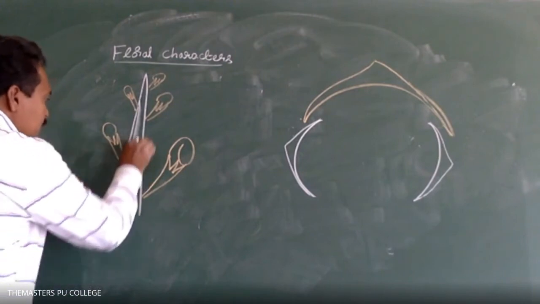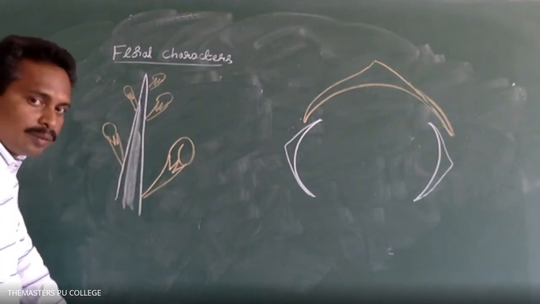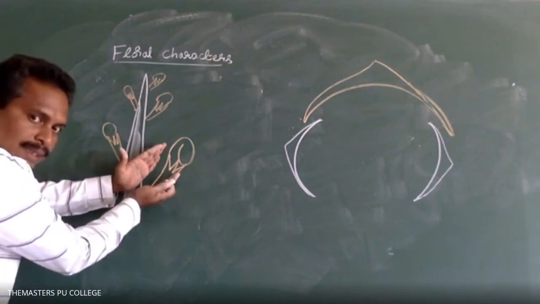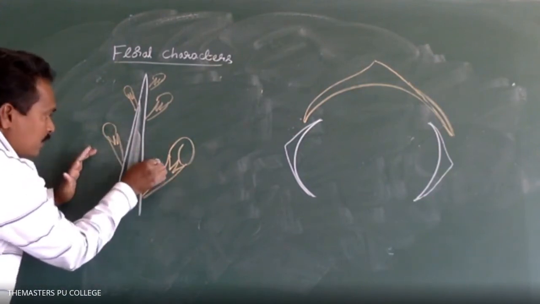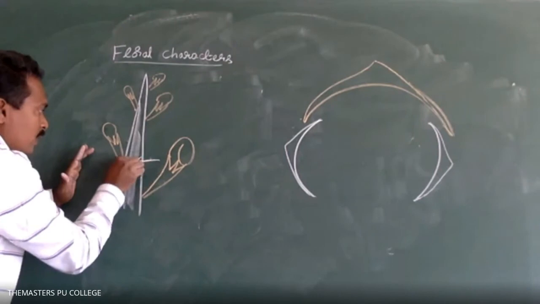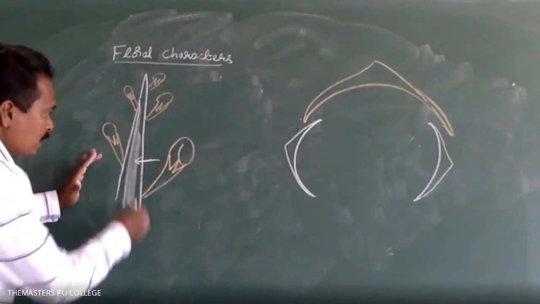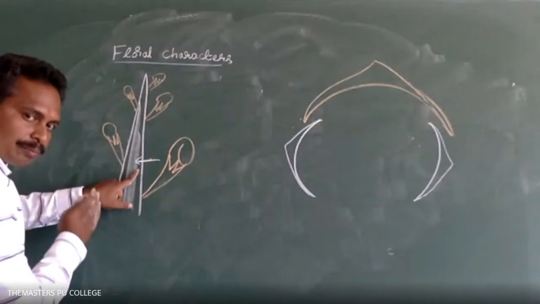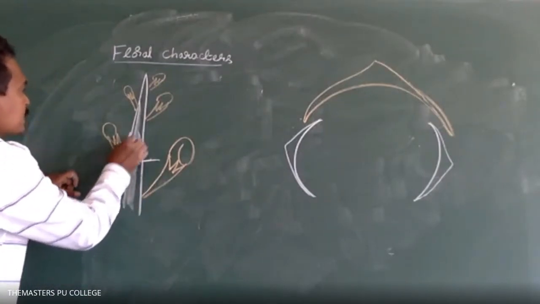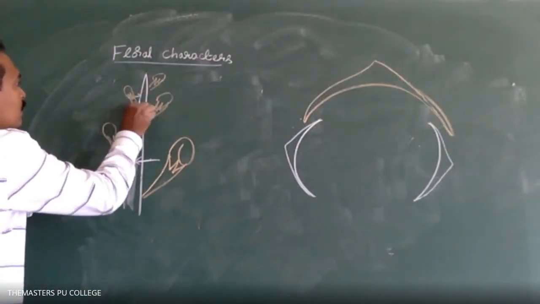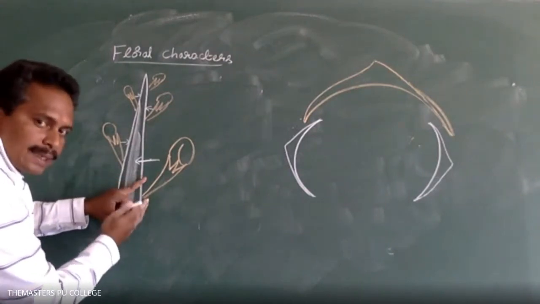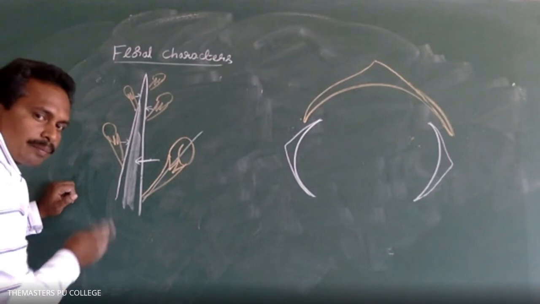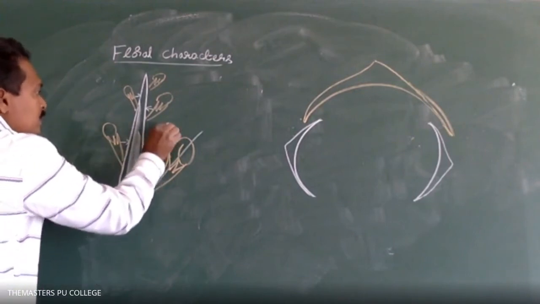In this diagram of the racemose type of inflorescence, this is a flower towards the floral axis. This arrow mark indicates that direction towards the floral axis. The floral axis side of the flower is called the posterior side.